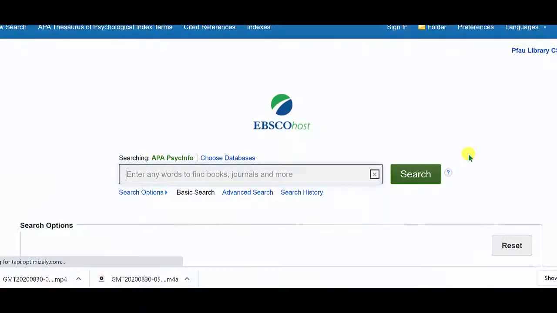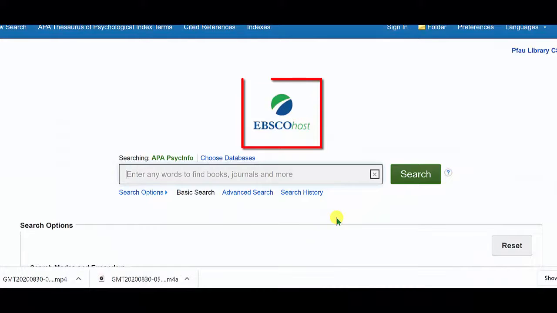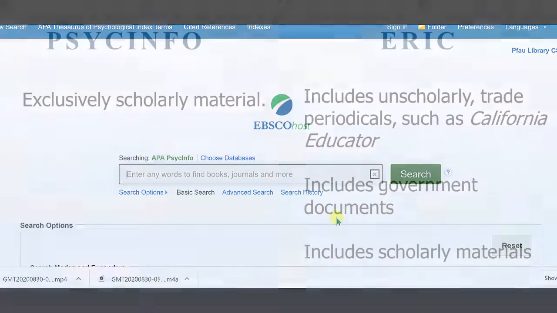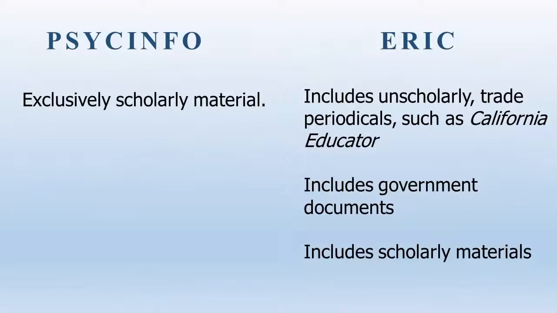PsycInfo. Like ERIC, this is an EBSCO database, so the interface, while not identical, will be familiar. Keep in mind that information behind the interface is PsycInfo. It's different information, but the process is the same. PsycInfo has some special features that I want you to be aware of.